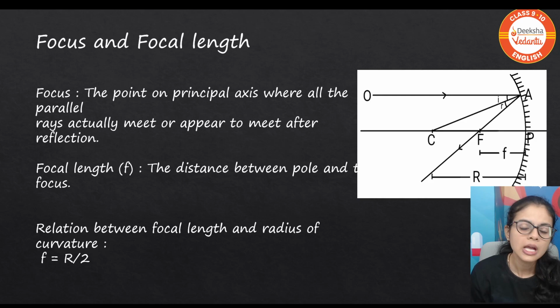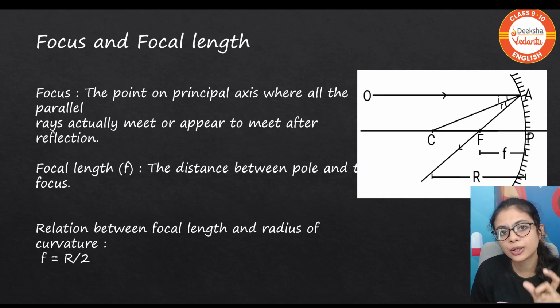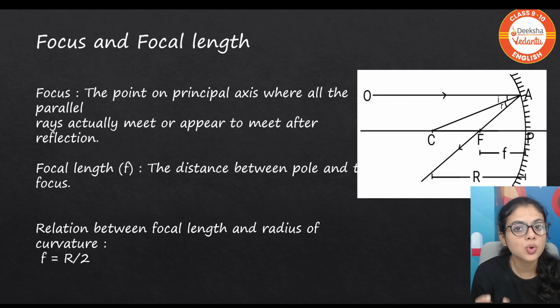Clear? Radius of curvature. Now there is a relation between this focal length and the radius of curvature. By the image also you can see that if we double the focal length, we get the radius of curvature. Hence you can say R is equal to 2f or f is equal to R by 2. This is important. For 1-2 marks, they may ask any numerical. So be aware of that. Focal length is equal to R by 2, right?